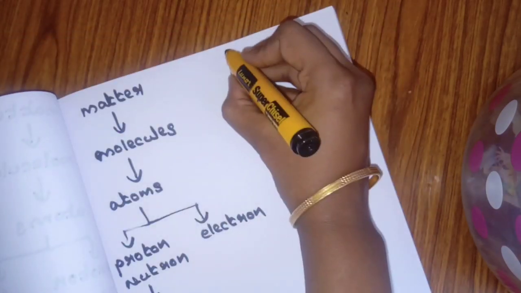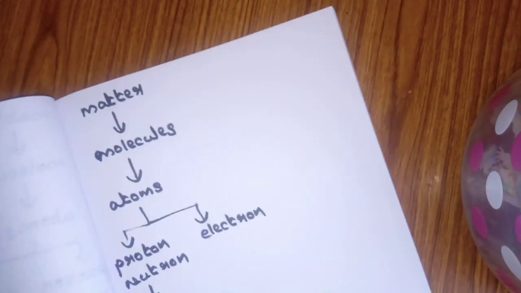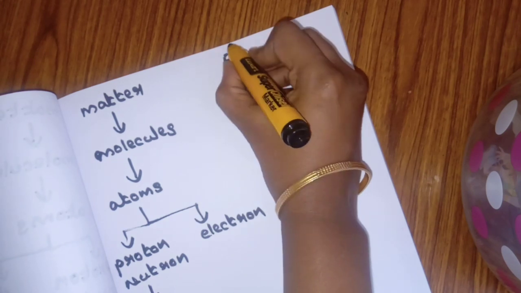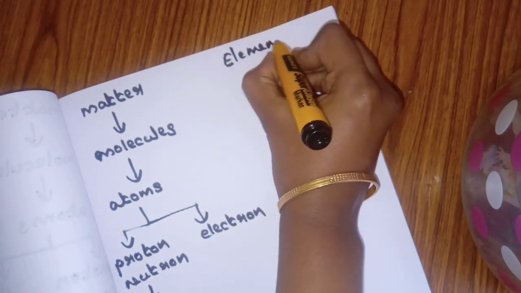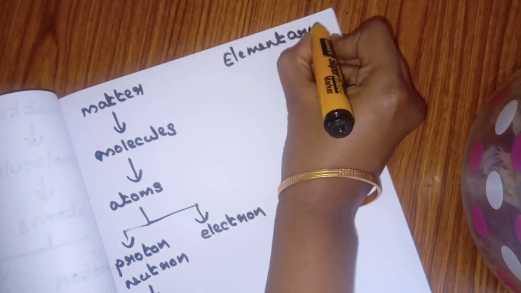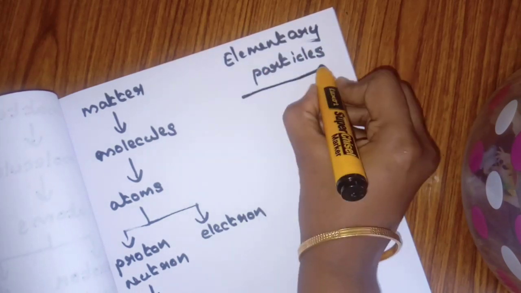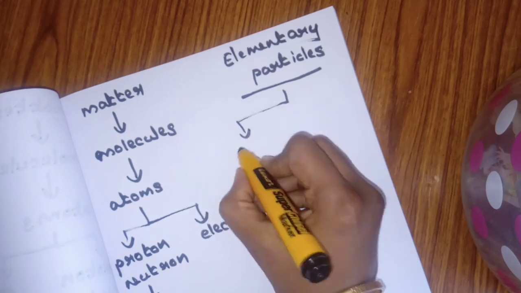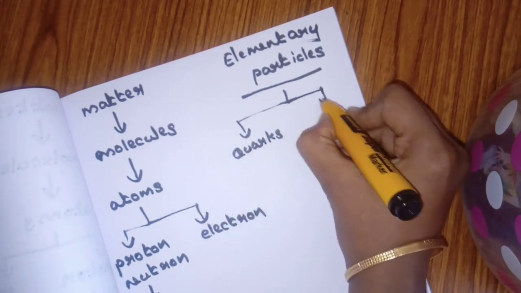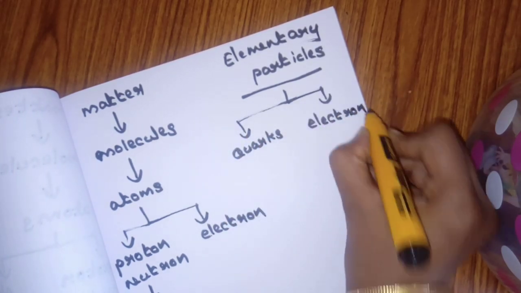Proton and neutron are made from quarks. Then we can say that elementary particles are quarks and electron. Similar to the electron, the muon and tau are also included in this group. They are collectively known as leptons.